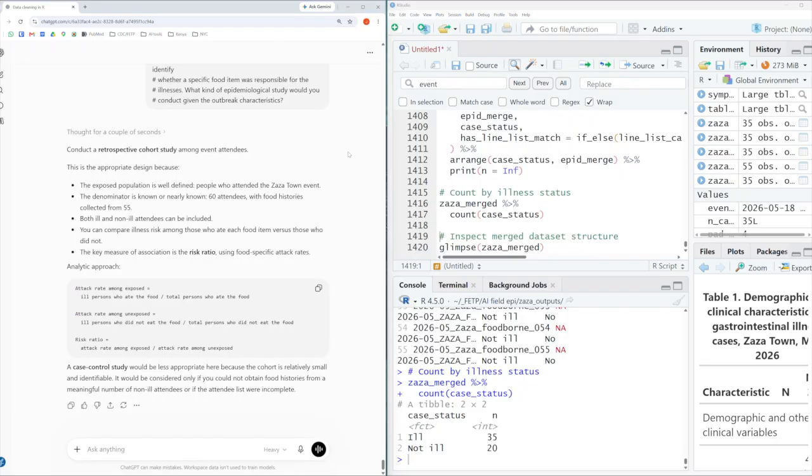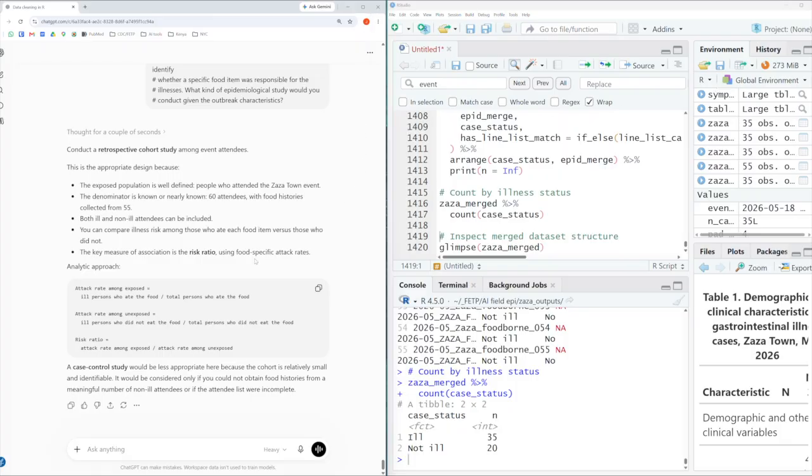And we can see the response from the chatbot is instructing us to do a retrospective cohort study, and it gives the rationale. The exposed population is well defined, the denominator is known, both ill and non-ill attendees can be included, and the key measure of association is the risk ratio. It shows us how to calculate that, and then it says here, a case control study would be less appropriate here because the cohort is relatively small and identifiable. It would be considered only if you could not obtain food histories from a meaningful number of non-ill attendees, or if the attendee list were incomplete.